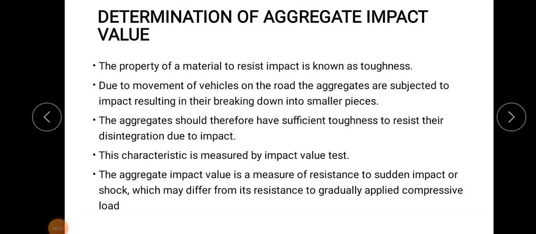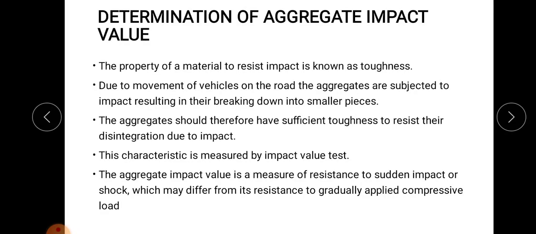So the next experiment on the road aggregate is the experiment to find the aggregate impact value. Impact means toughness. The property of a material to resist impact is known as toughness. Due to the movement of vehicles on the road, the aggregates are subjected to impact, resulting in breaking down into smaller pieces. There will be impact on the road surface due to so many factors, and due to this impact load, the aggregate will be broken into smaller pieces. The aggregate should therefore have sufficient toughness to resist the disintegration due to the impact.